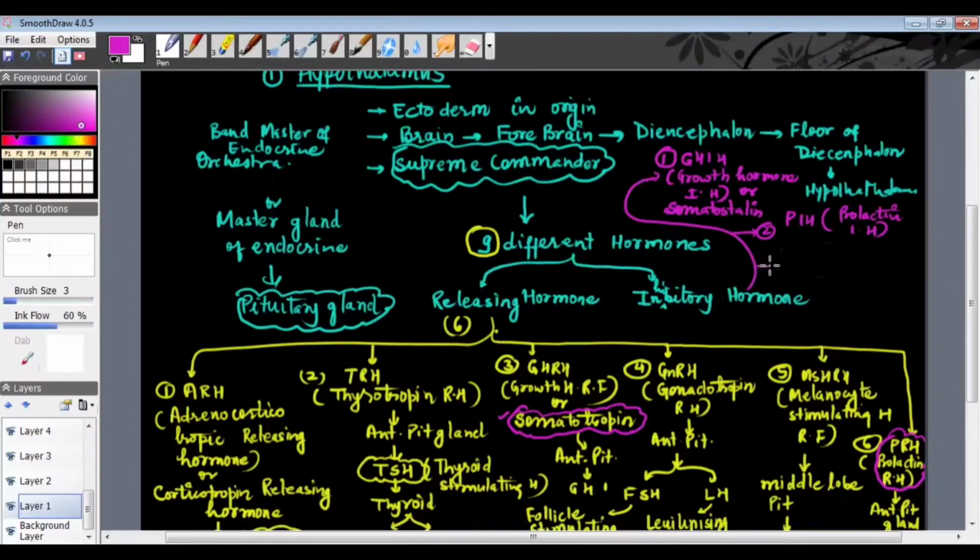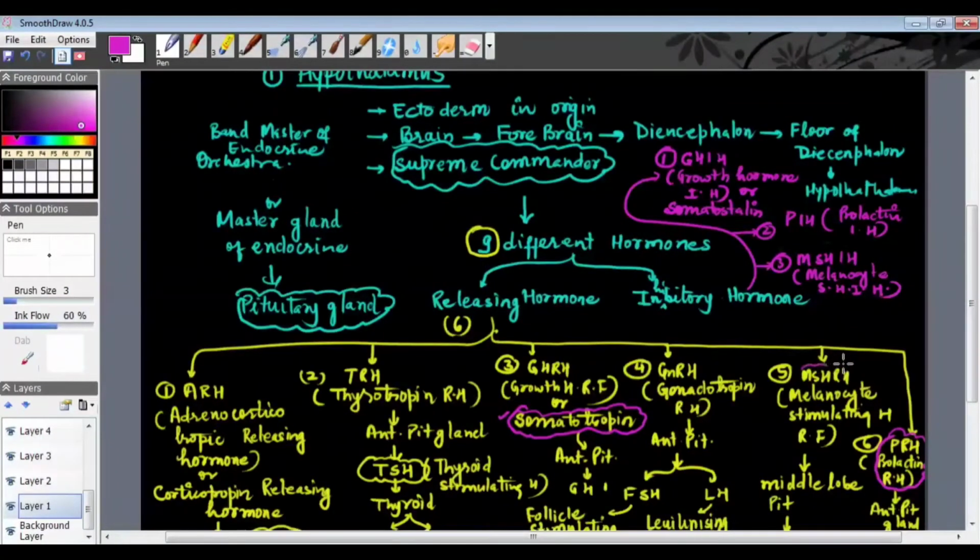And the third one is MSHIH, melanocyte stimulating hormone inhibitory hormone.